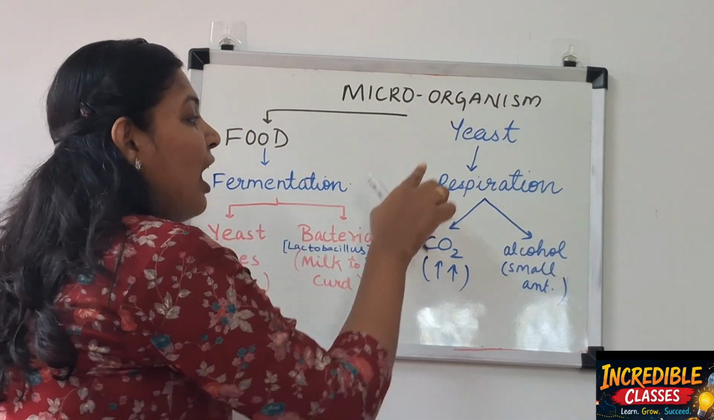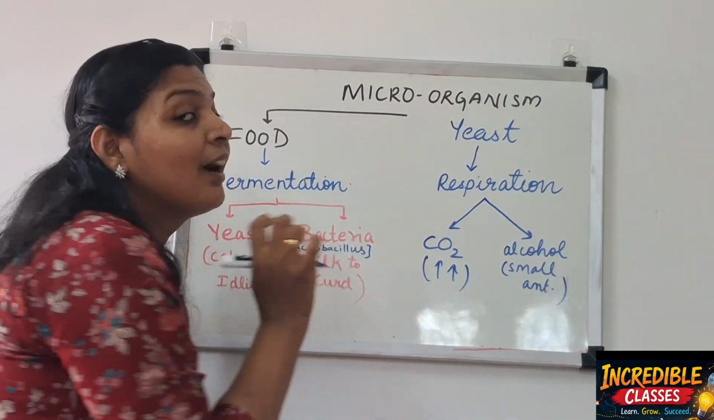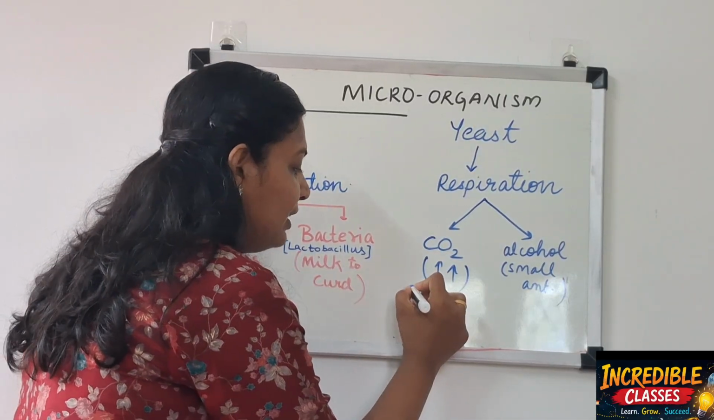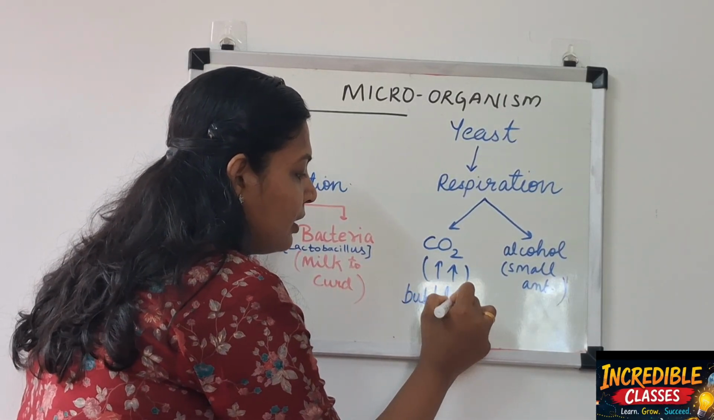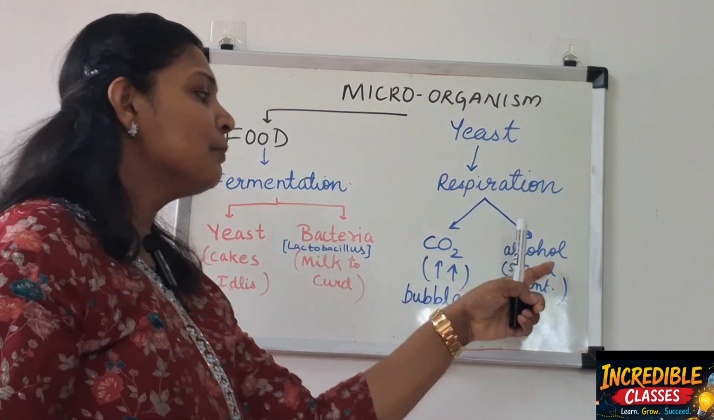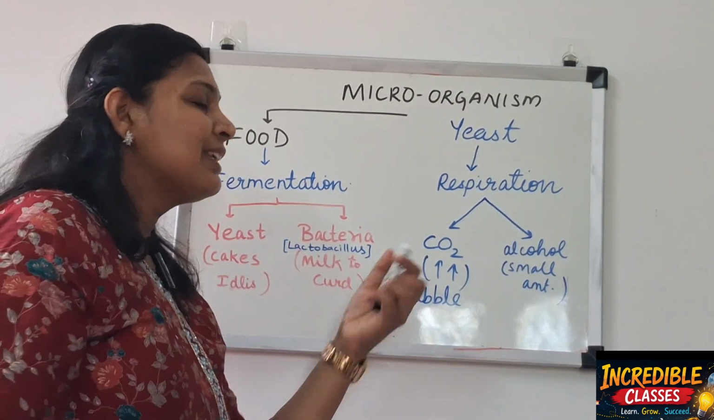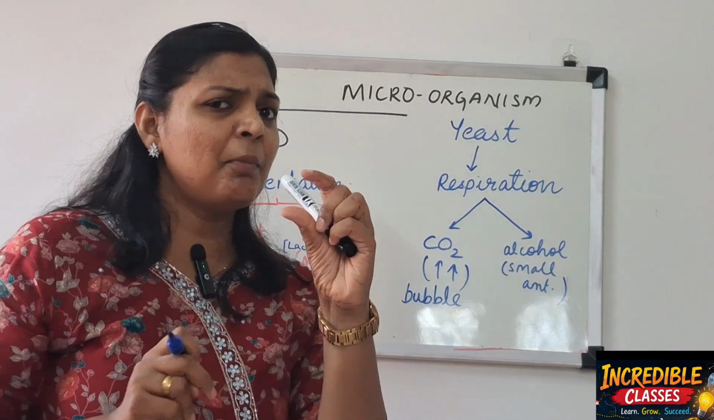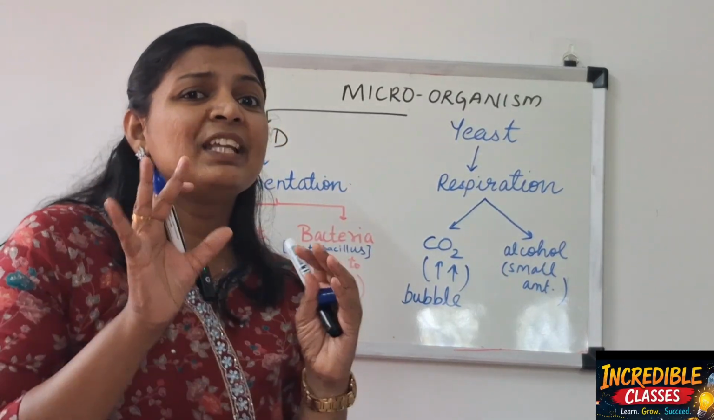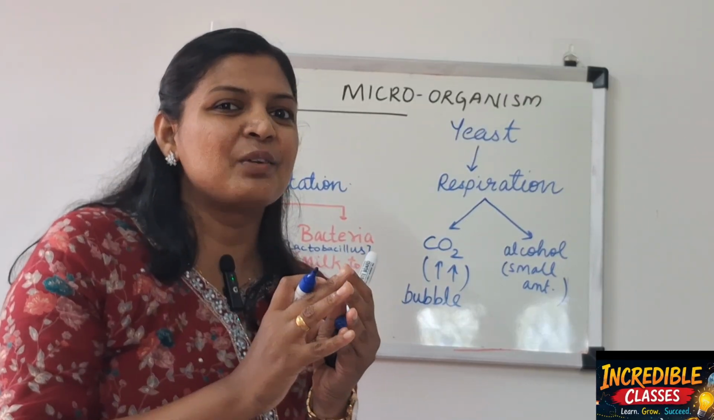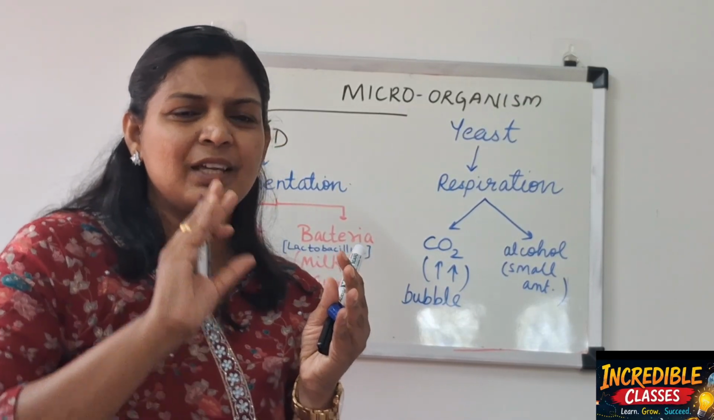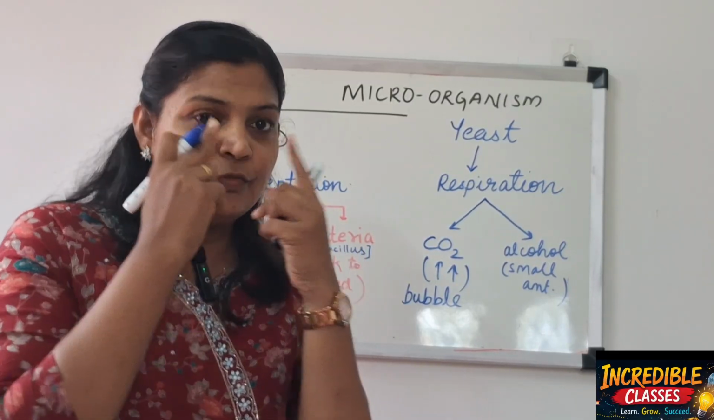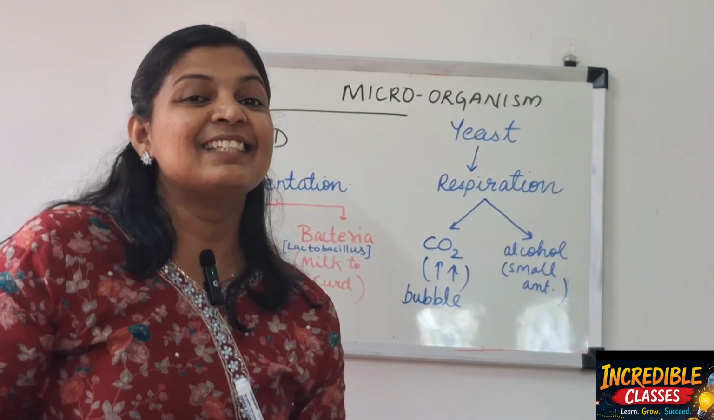How? Yeast after respiration releases carbon dioxide in large amount in bubble forms, and a small amount of alcohol. This carbon dioxide makes the food fluffy and spongy, and the small amount of alcohol actually produced will give a little bit of sour taste, or a change in smell. You often have experienced that if you have used your senses.